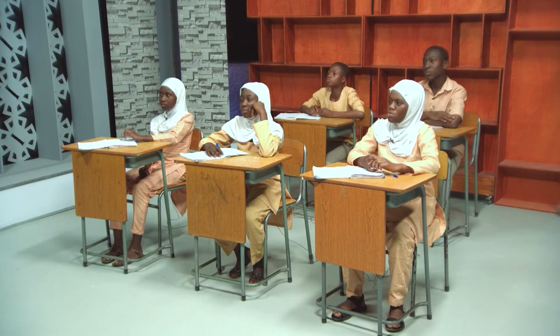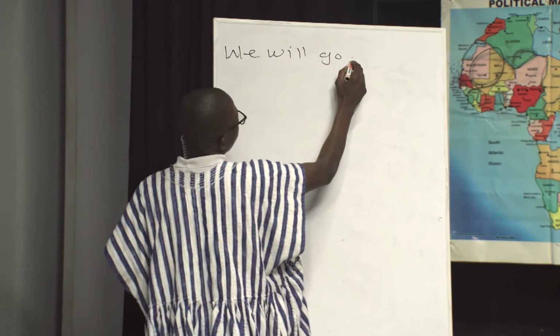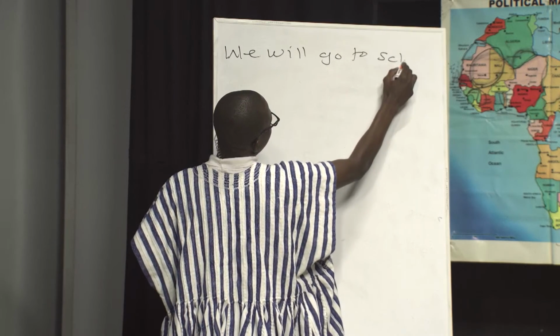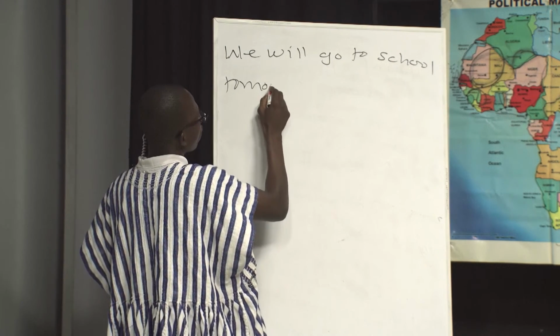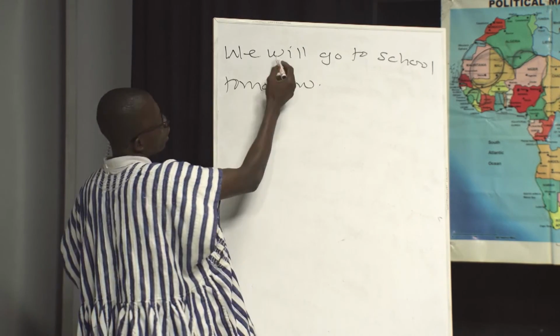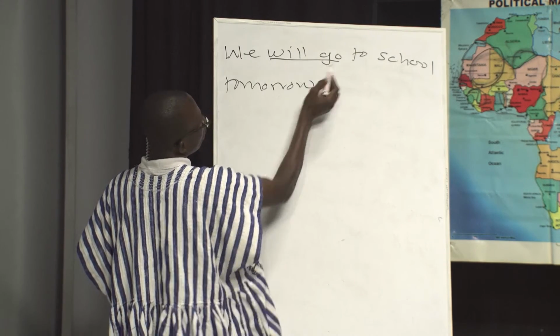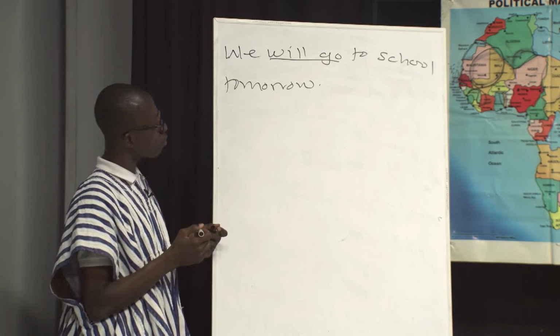We will go to school tomorrow. So this future indicative is here. Will go. Yes, Orchard.